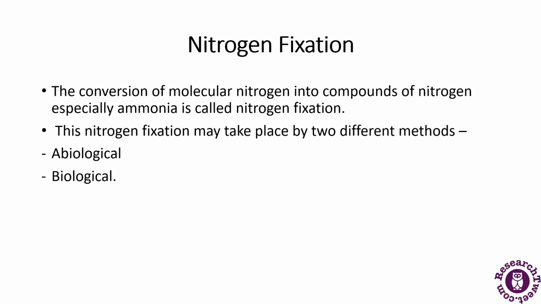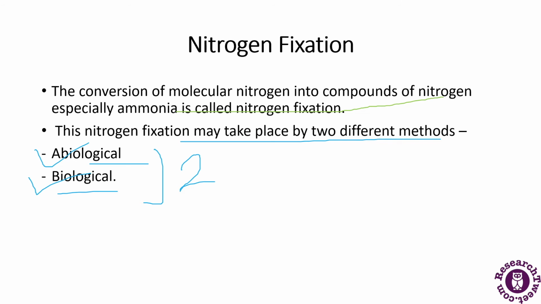Now, nitrogen fixation. When molecular nitrogen is converted into compounds of nitrogen, especially ammonia, this is called nitrogen fixation. In the previous diagram it was also shown that there was a conversion to ammonia. So this process is called nitrogen fixation. Nitrogen fixation may take place by two different methods, abiological and biological. These are the two kinds of nitrogen fixation.